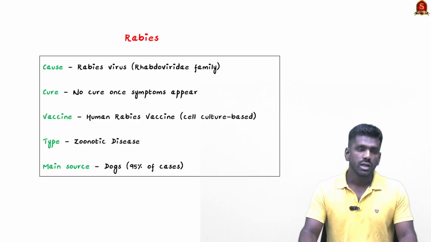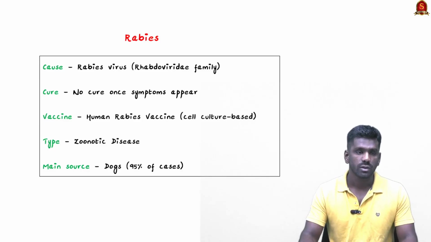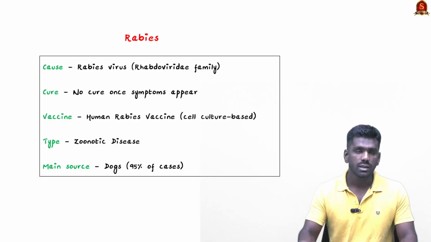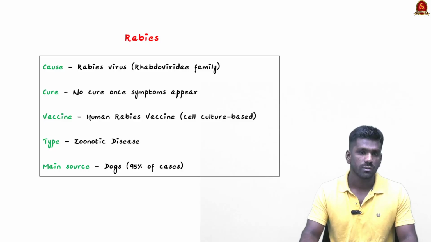And this is a zoonotic disease, which means it originates from animals and gets transferred to the humans. So the diseases which are transferred from animals to humans are called zoonotic disease, and anthrax is also a zoonotic disease. So the main source of this disease is dogs, and in India 95% of cases are transmitted from the dogs. So this is the basics about rabies.